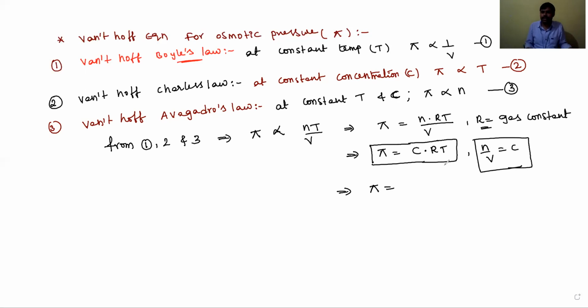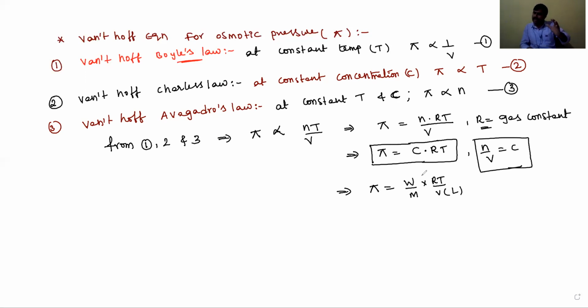C is nothing but n by V, meaning weight by gram molecular weight of solute, into RT by V in liters. Weight by gram molecular weight means the number of moles, divided by the volume of the solution in liters, into RT, where R is the gas constant. Sometimes in place of R they give S, which is called the osmotic pressure constant. That S is also just like the universal gas constant value, and we need to take that value only.